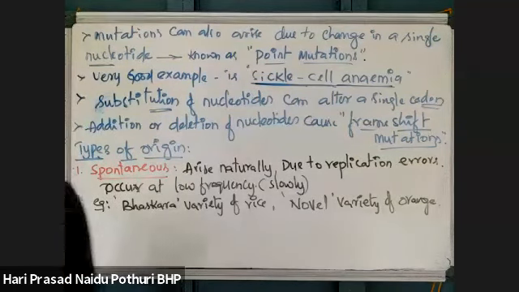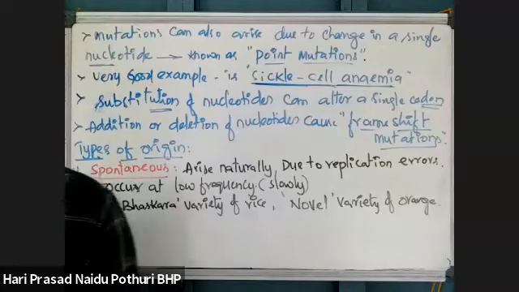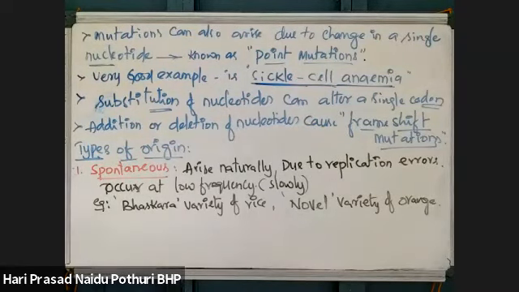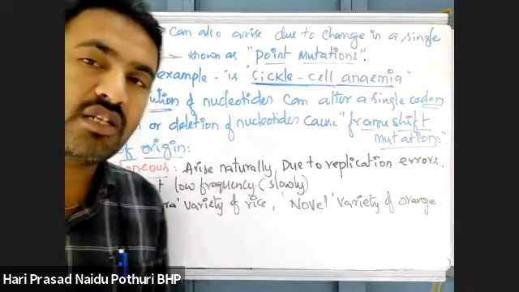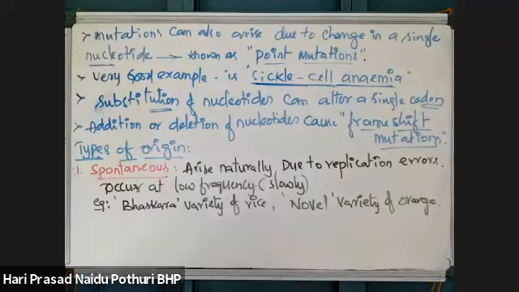Genetic parthenocarpy, I told you, is where there is formation of fruits without seeds, under sexual reproduction. The novel variety of orange is developed due to genetic parthenocarpy, where DNA mutations are taking place. Okay, Bhaskara variety.